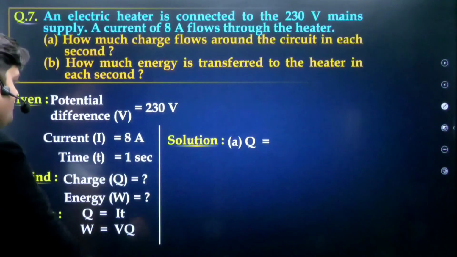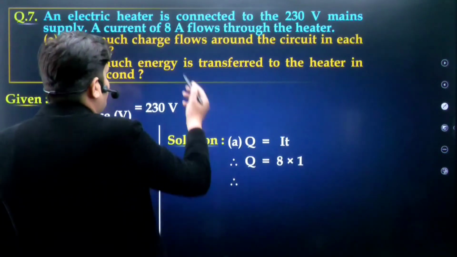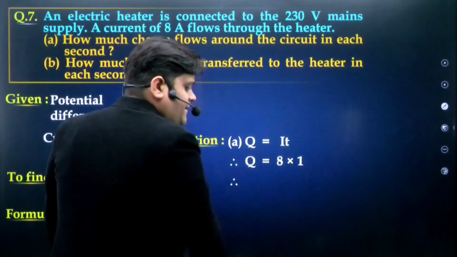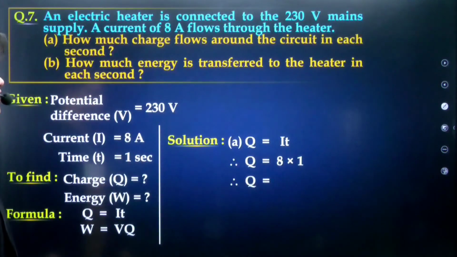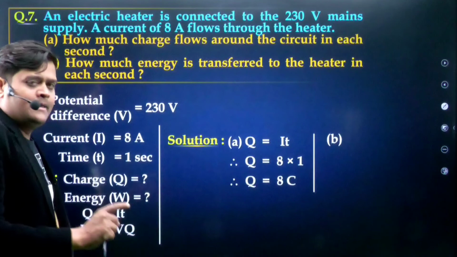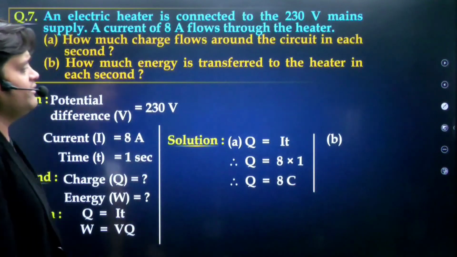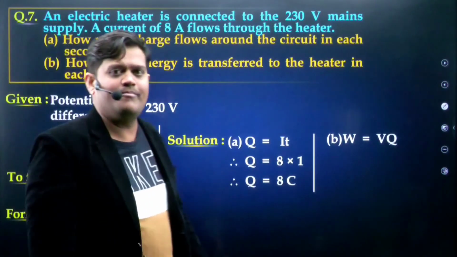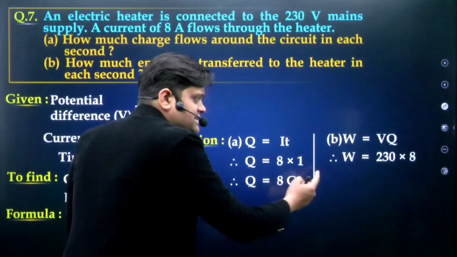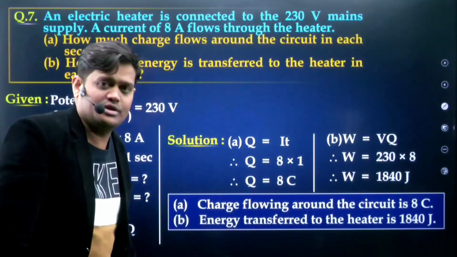In question A, we want to find the charge, so charge is I into T. I is given, T is given, so the charge is 8 coulomb. This is the answer of A. Now the second part: the work done. Energy means work done. The formula is W equals V into Q. V is 230, Q is 8, and after calculating we find 1840 joule. That is the work done.